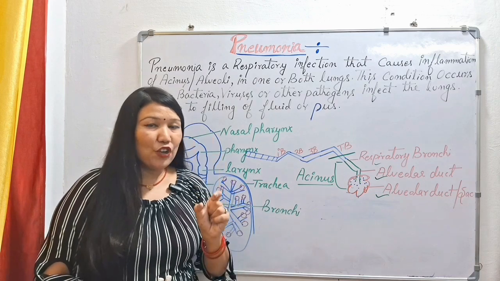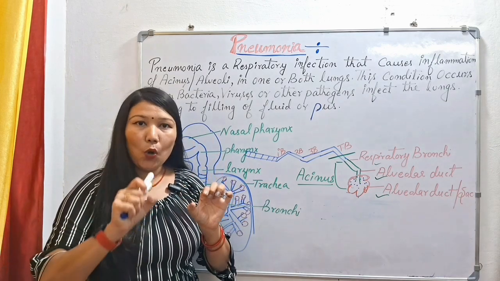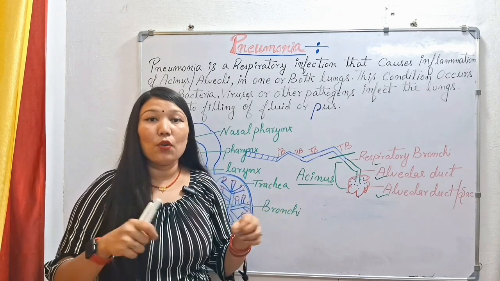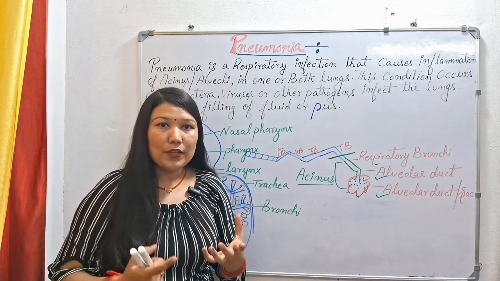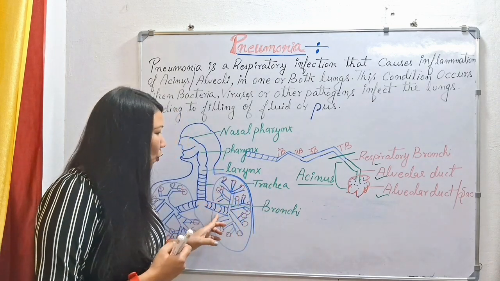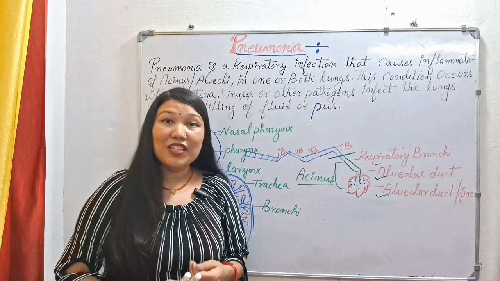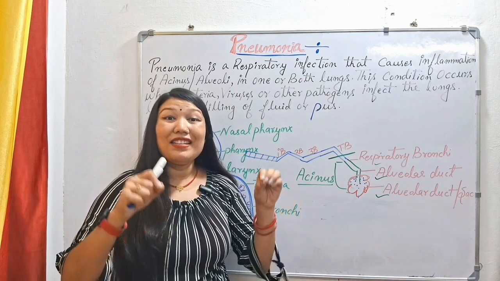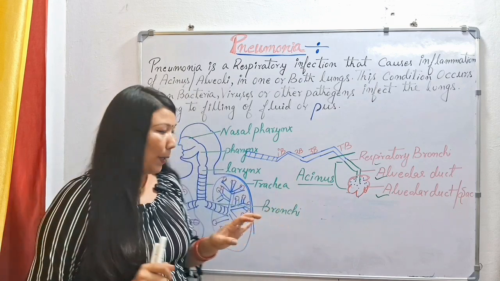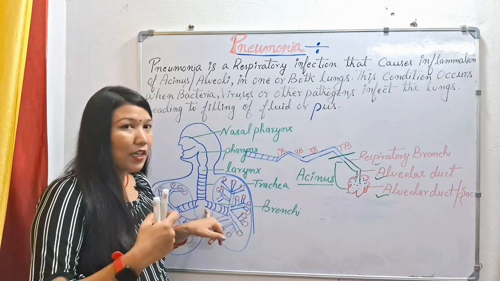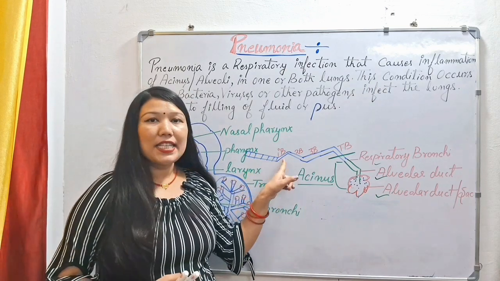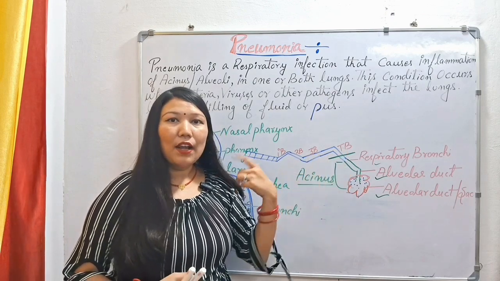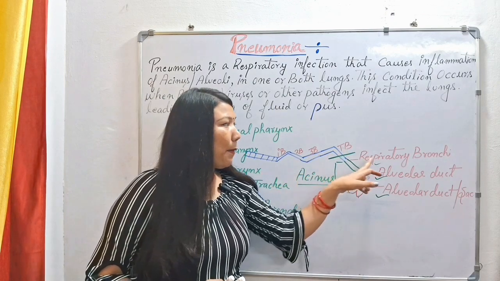When this trachea or windpipe moves downward, it bifurcates or divides into each lung, which is known as bronchi and bronchioles. These bronchi and bronchioles further divide into many small fine branches deep inside our lungs. The bronchi divide into primary, secondary, tertiary and terminal bronchi, and then finally comes our respiratory bronchi.